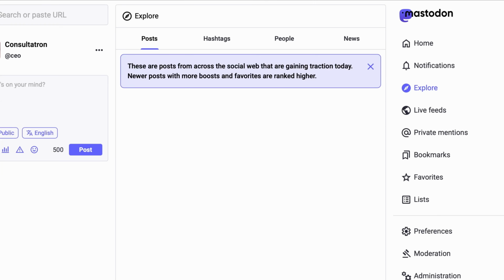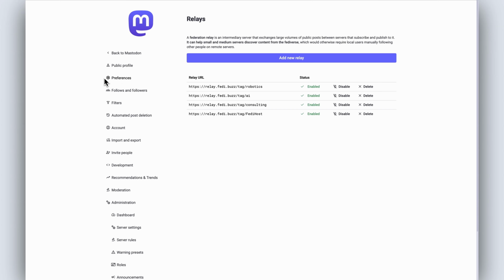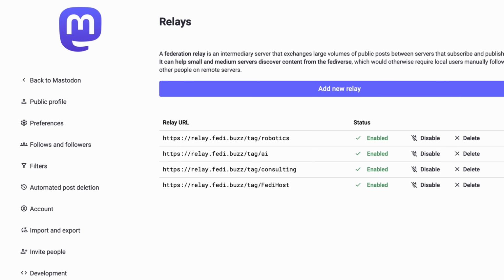Hey there, today I want to talk about the missing link. This is the phenomenon where you have added some relays to make your server look more lively, but you're not really seeing the results for some reason. So just to show you in Consultatron, inside relays, the hashtags relays, robotics, AI, consulting, and FediHost, these tags are all being followed. But let's have a look over in the Consultatron home feed.